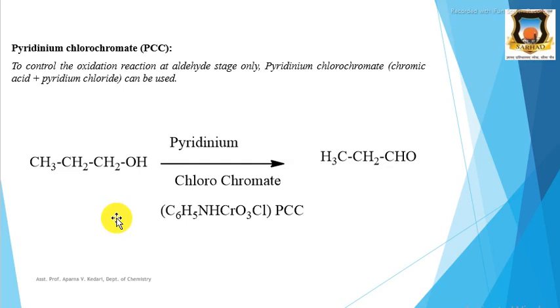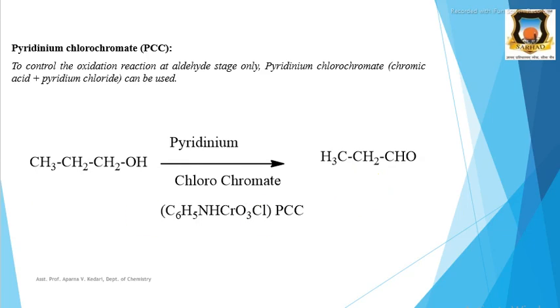Therefore we can prepare aldehydes. This reagent is pyridinium chlorochromate. Here is the molecular formula of this reagent, C6H5NH3CrO3Cl, and that is PCC. By using this PCC, we can oxidize primary alcohol to the aldehyde stage. But if a strong oxidizing reagent is used, then we get carboxylic acid directly.